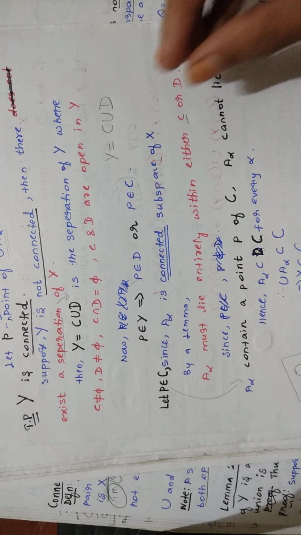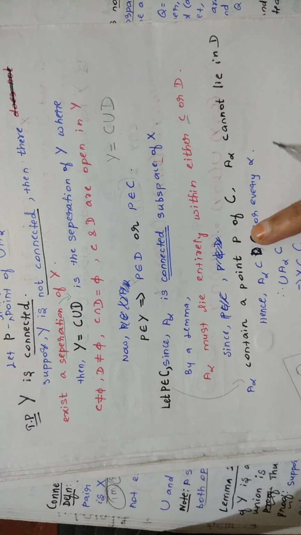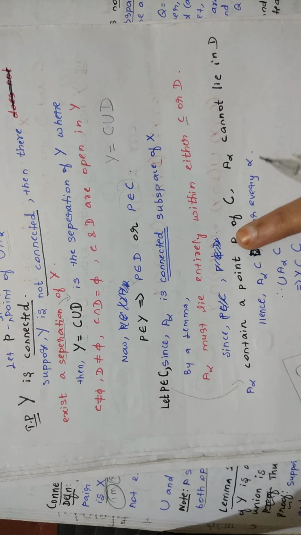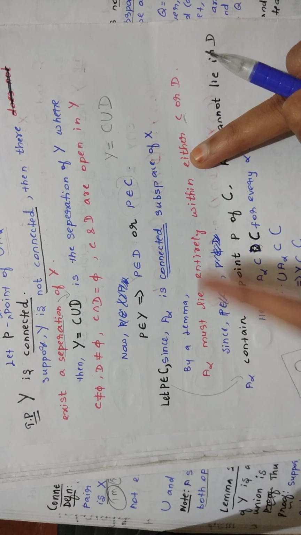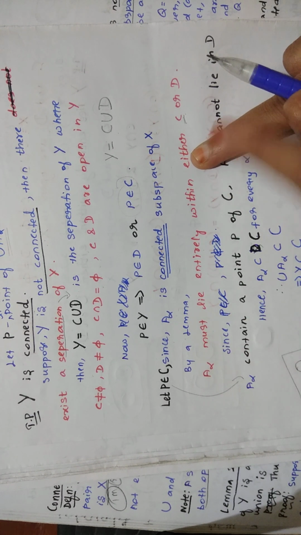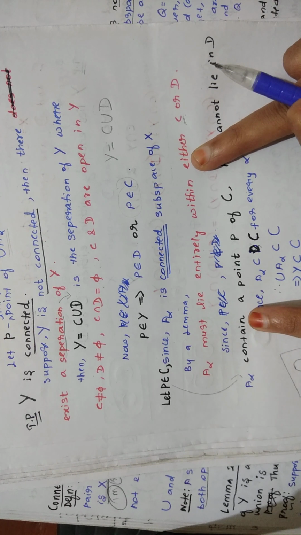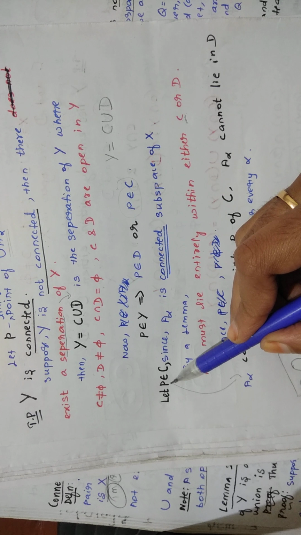So if A alpha is within C, what can you write? A alpha contains a point P of C. Consider A alpha within C. In C you have a point P.